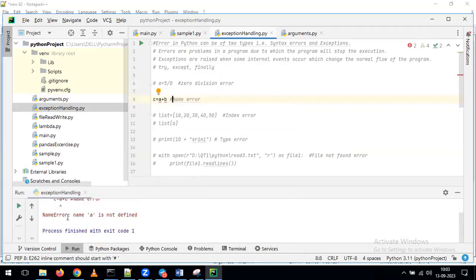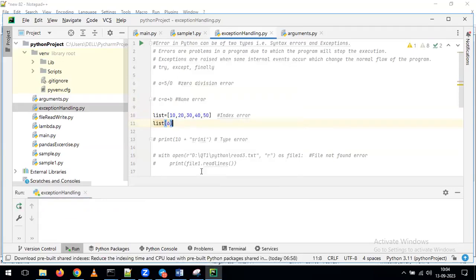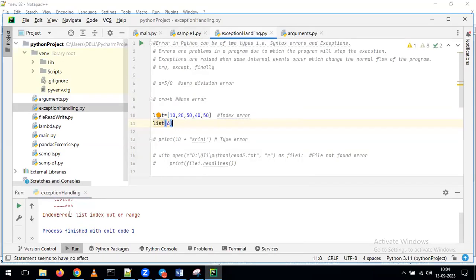What error are we getting? Name error. Why is it giving the name error? We haven't defined the A value, we haven't defined the B value, but you want to perform the addition between A and B. For that reason, we are getting the name error. Again, comment this, uncomment these lines. Now run this one. So with this, you can get the index error.